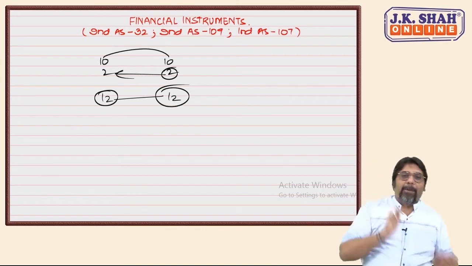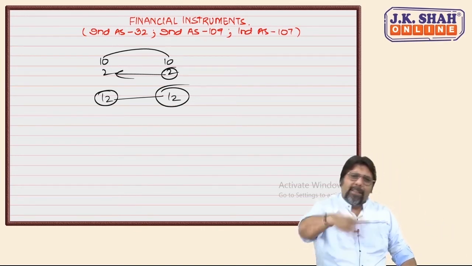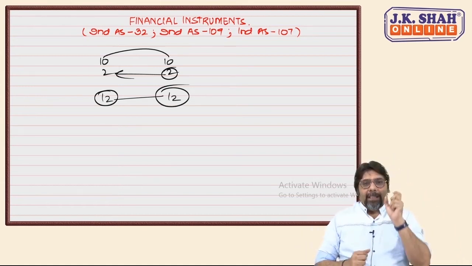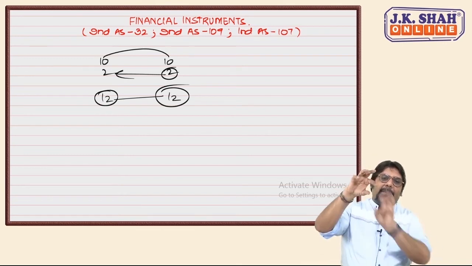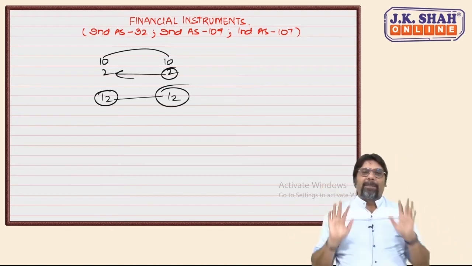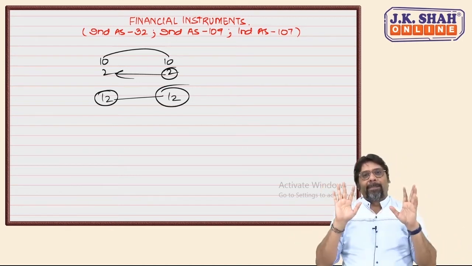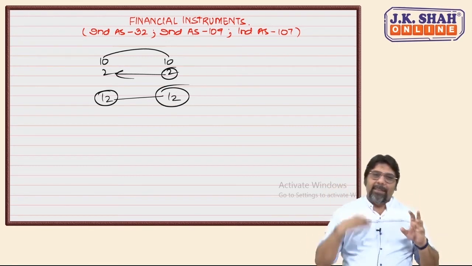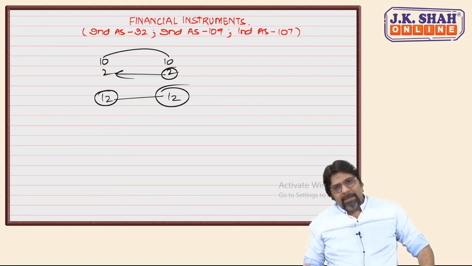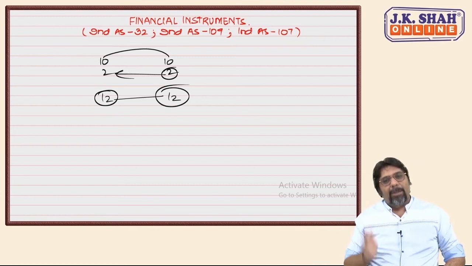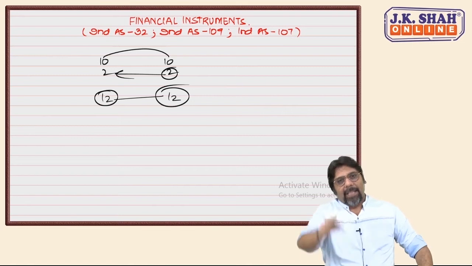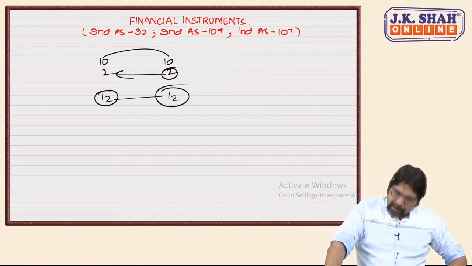By whatever name you call it. You want to call it general reserve, call it. You want to call it RAM reserve, call it. You want to call it share based payment reserve, call it. Now I'll tell you one more thing, then you will understand. In share based payment reserve, I had told that the balance in share based payment reserve should be transferred to general reserve. Correct? Why? Because it was a norm. We had done it in Inter: balance in ESOP is transferred to general reserve. But share based payment is what? Reserve. General reserve is what? Reserves. Both will come under which head? Reserves and surplus. Can you pay dividend out of it? Yes, you can pay.